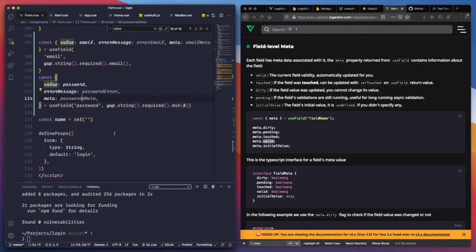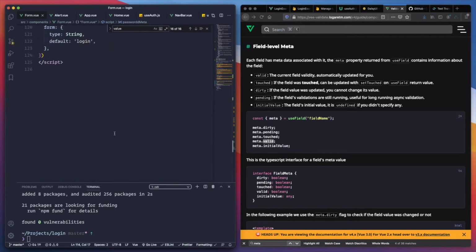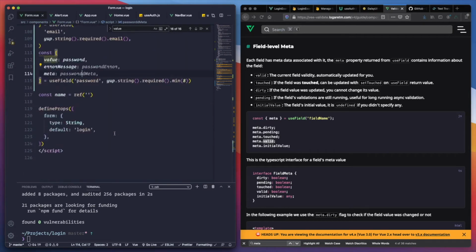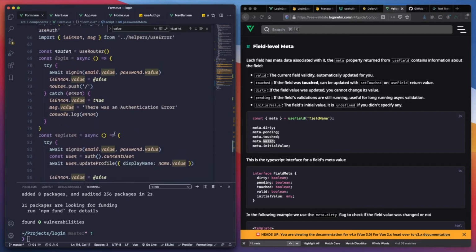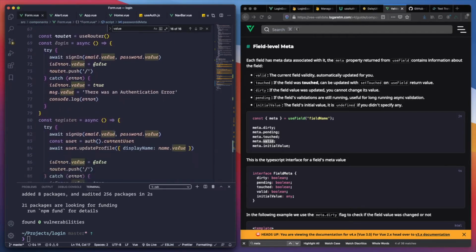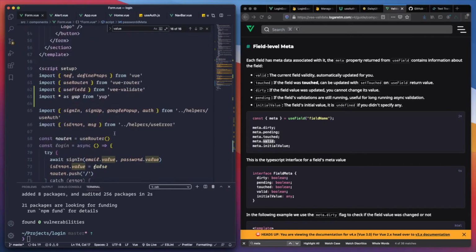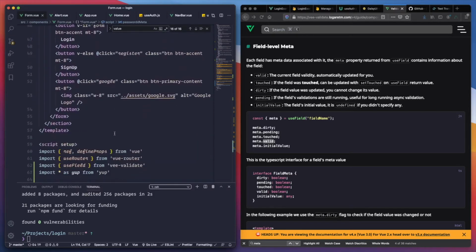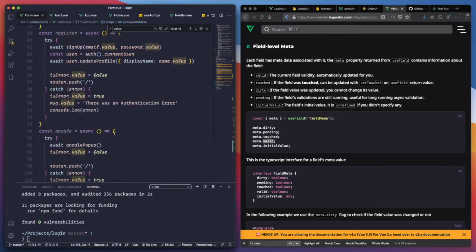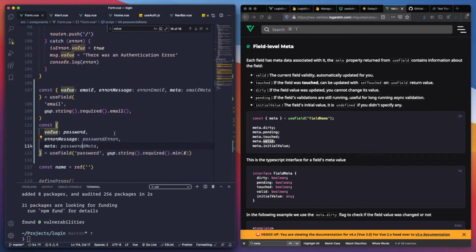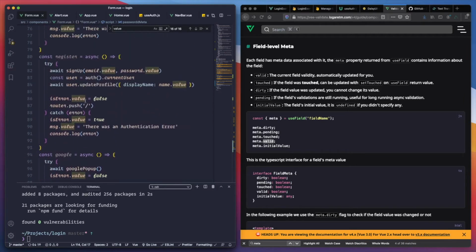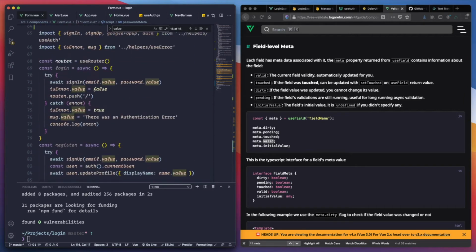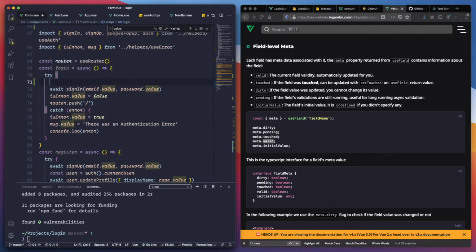So now we can say something like this. Let's see the login section. Where is the login function? Register login here. So before we proceed, we need to do an if statement.